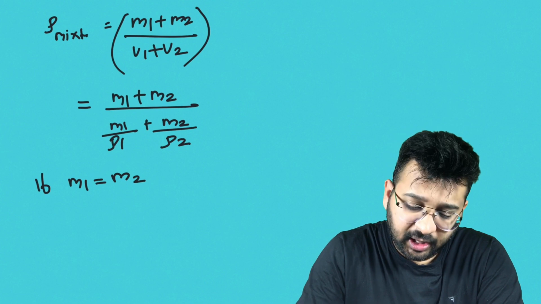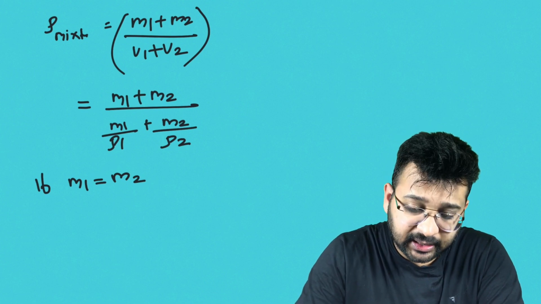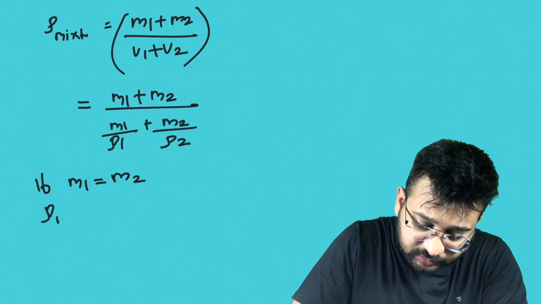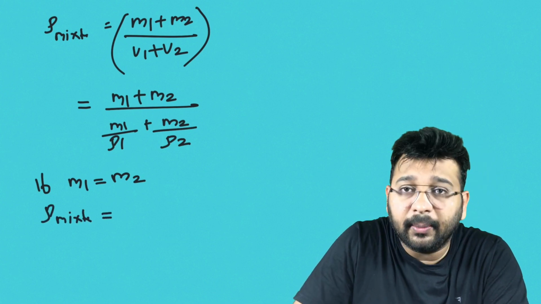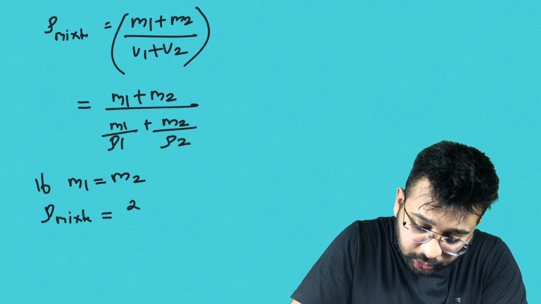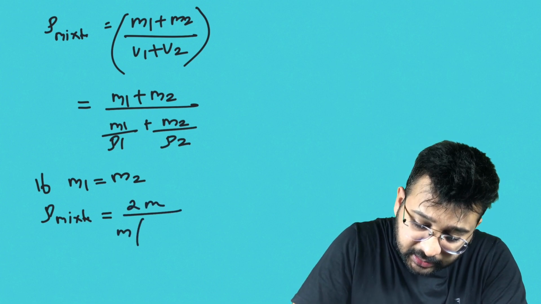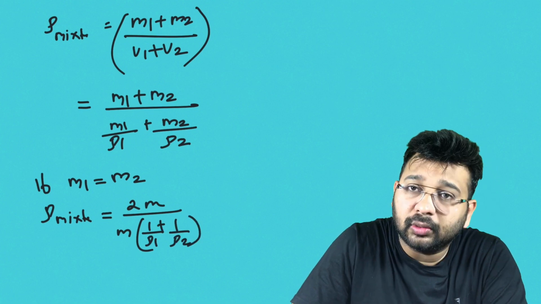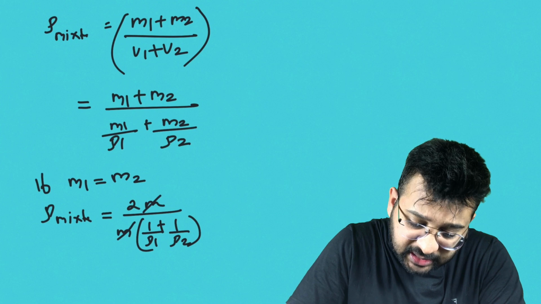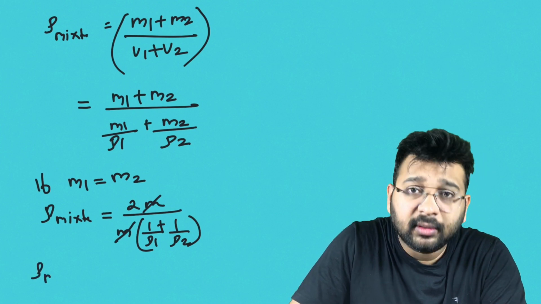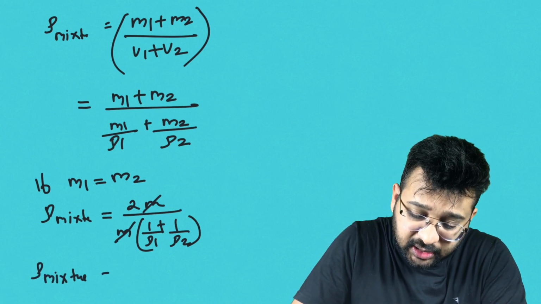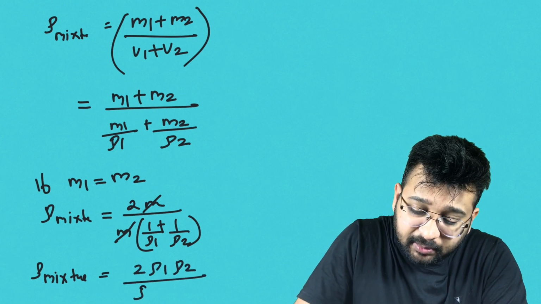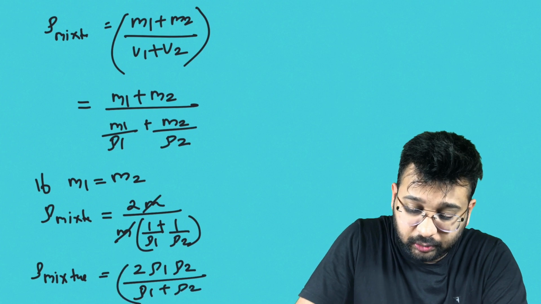So, if we are choosing in such a manner that both have the same mass, then the density of the mixture will be 2m divided by m into (1 by rho 1 plus 1 by rho 2). Now, we can cancel this mass. Then, the density of the mixture will be 2 rho 1 rho 2 divided by rho 1 plus rho 2.